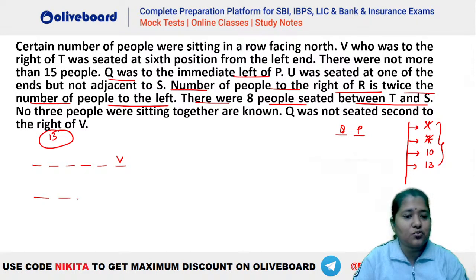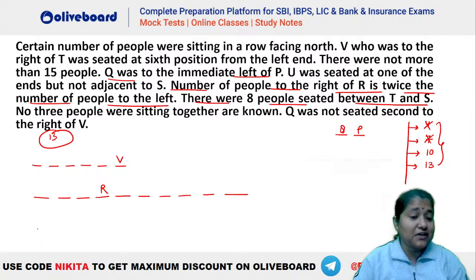So let's try 1, 2, 3, 4, 5, 6, 7, 8, 9, 10. Either this is the case here where P has to be such that we have how many persons to his left? We should have 3 persons. That is 1, 2, 3. So P will be here. So if we have 3 persons to the left of this R here, sorry, if we have 3 persons to the left of R, we have 6 persons to the right of R here. Okay, this is one possibility.